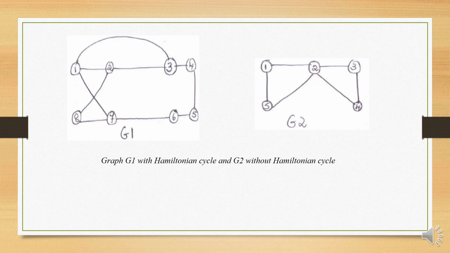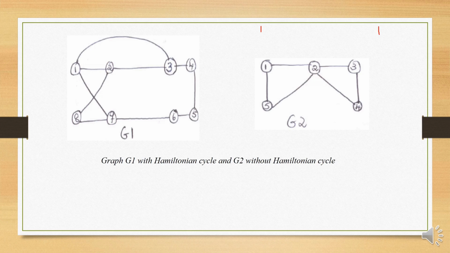Consider the graph G2. Now this graph has 5 vertices. So if I take the starting vertex 1, then the last vertex should also be the vertex 1. In between, every vertex can be visited only once.